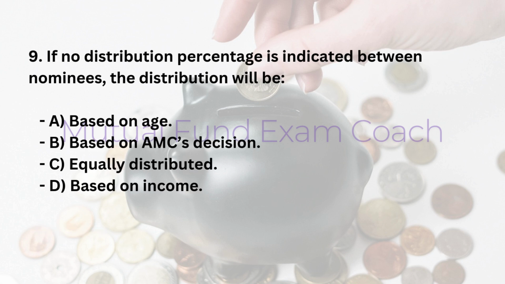3. 9. If no distribution percentage is indicated between nominees, the distribution will be: A. Based on age. B. Based on AMC's decision. C. Equally distributed. D. Based on income. Answer: C. Equally distributed.